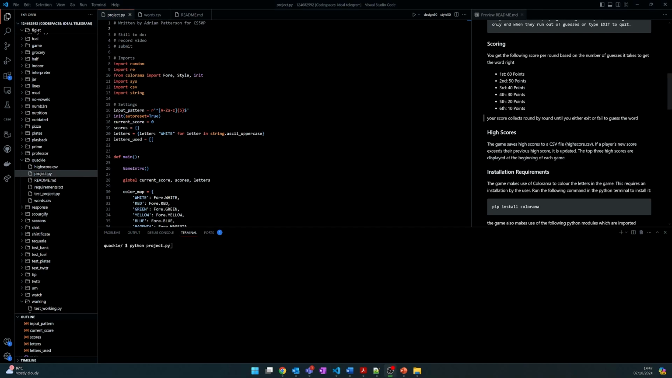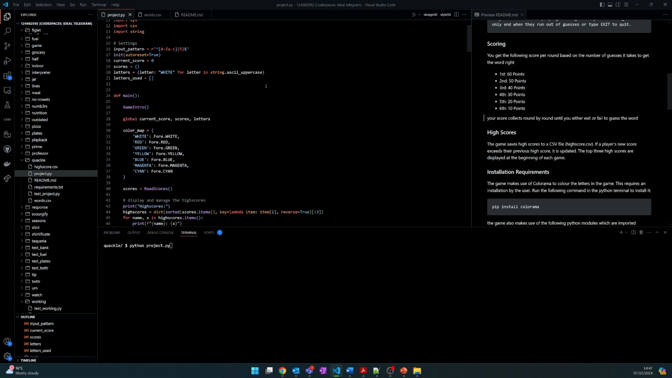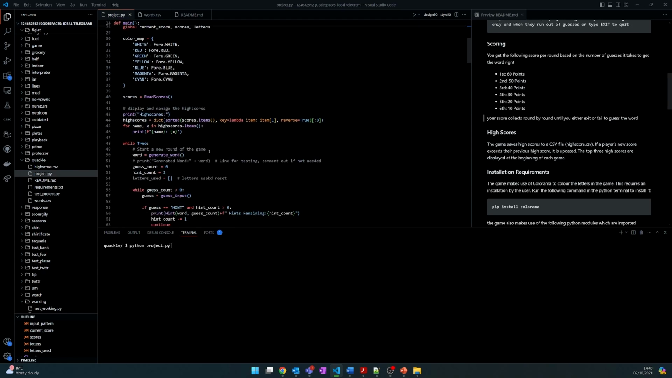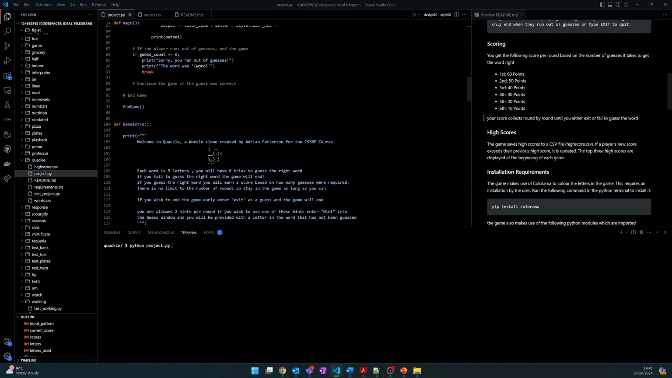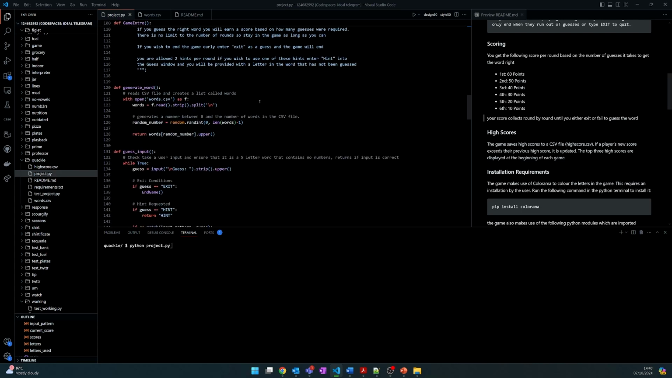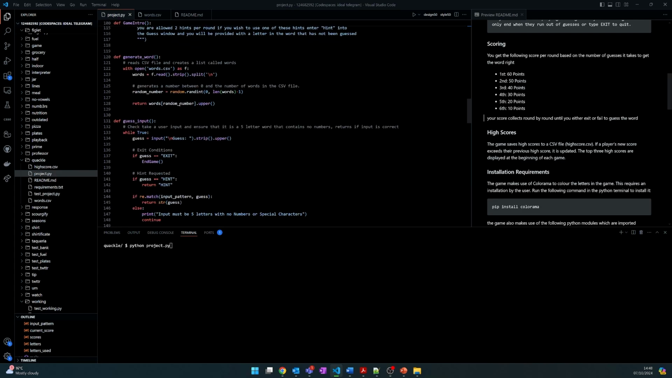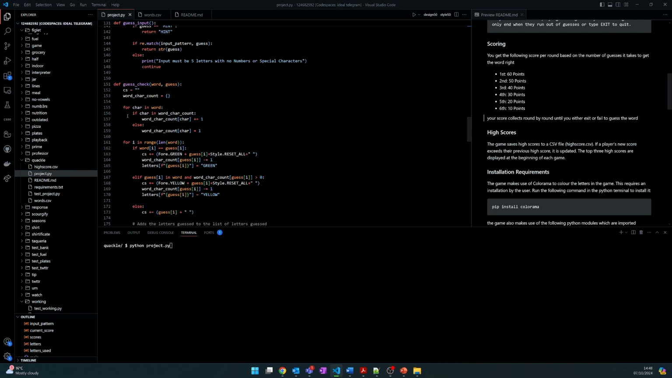When we have a look at the code, you can see that I'm using Colorama over here to color various different letters according to whether they're in the correct position or not. You can see that it runs a main introduction with a lot of different functions in it. The game intro is its own function. It generates a word off of a CSV file, which is already a list inside of the project, words.csv. It will then have a guess check.